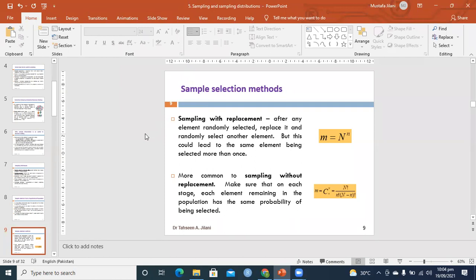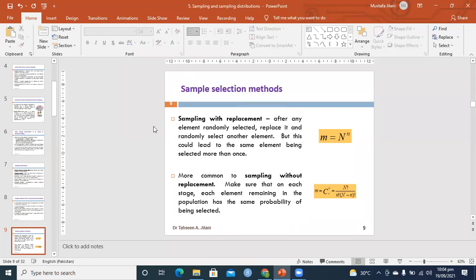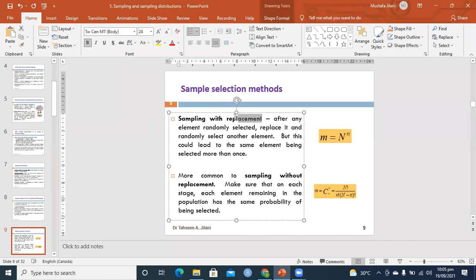One thing is whether we are repeating those individuals who were selected in the first sample. For example, persons 1, 2, 3, 4, 5 are selected in sample 1, and suppose in another sample 1, 3, 5, 7, 9 are selected. That means a few people who were in the first sample are repeated in the second sample. In combinatorics and permutations, we call it with replacement or with repetition. With replacement means one or more elements of your selected values are repeated from previous values or previous samples.